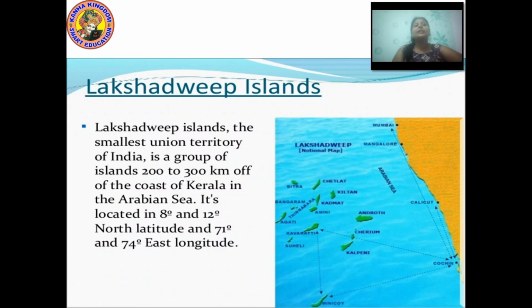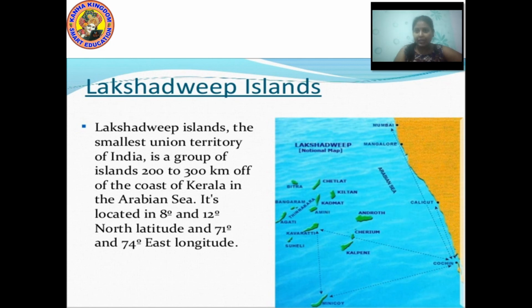Lakshadweep Island, the smallest Union Territory of India, is a group of islands 200 to 300 kilometers off the coast of Kerala in the Arabian Sea. It's located between 8 and 12 degrees north latitude and 71 and 74 degrees east longitude. So this is actually the geographical condition of Lakshadweep Island.